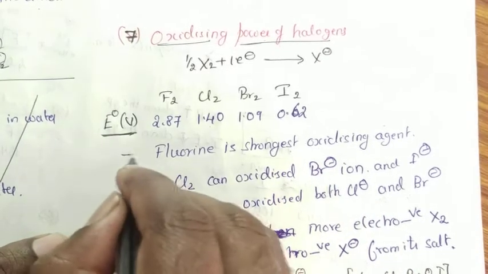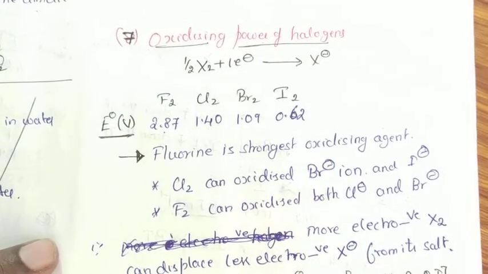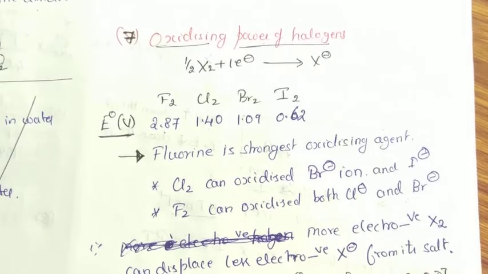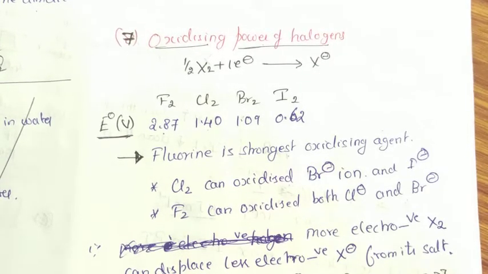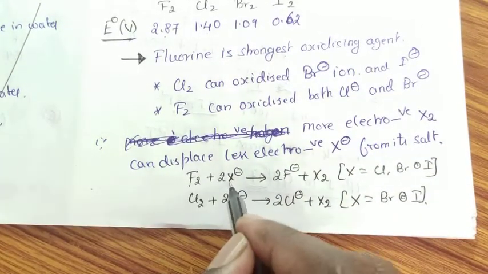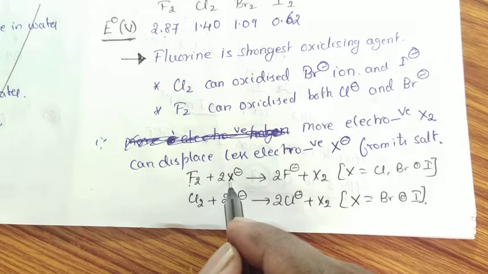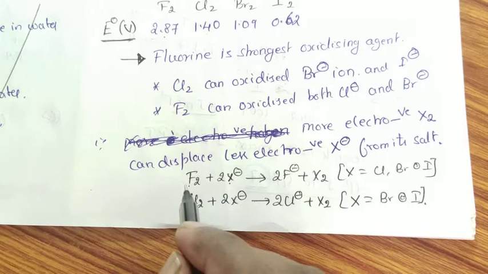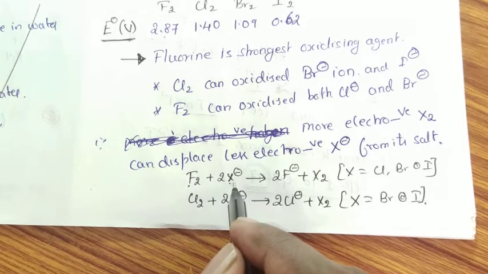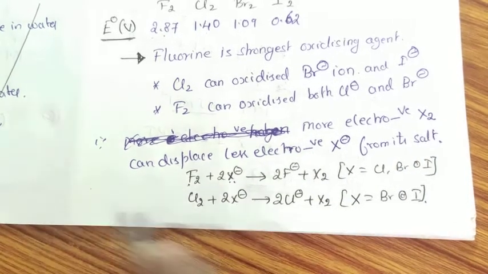What do these values indicate? This indicates that fluorine is the strongest oxidizing agent compared to chlorine, bromine as well as iodine. Therefore, fluorine has the ability to displace the lower electrode potential halide ion from their respective salts.